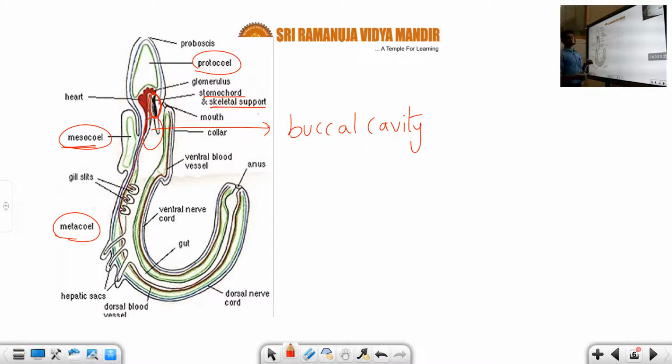It provides skeleton support only here. It is an outgrowth structure arising from the buccal cavity. So this is another structure, the stomochord. Its appearance we can observe in Hemichordata only. Fine.